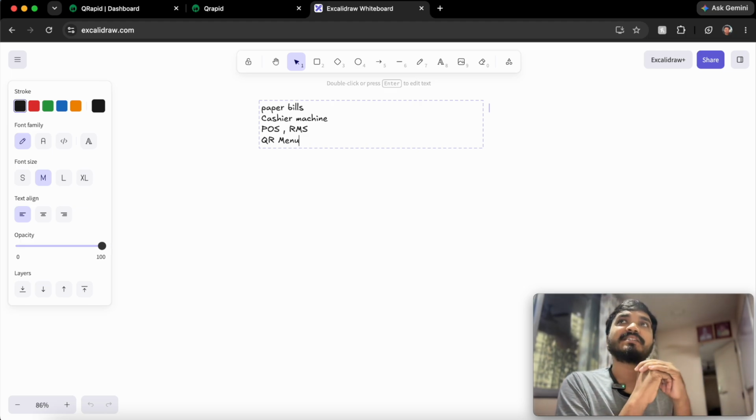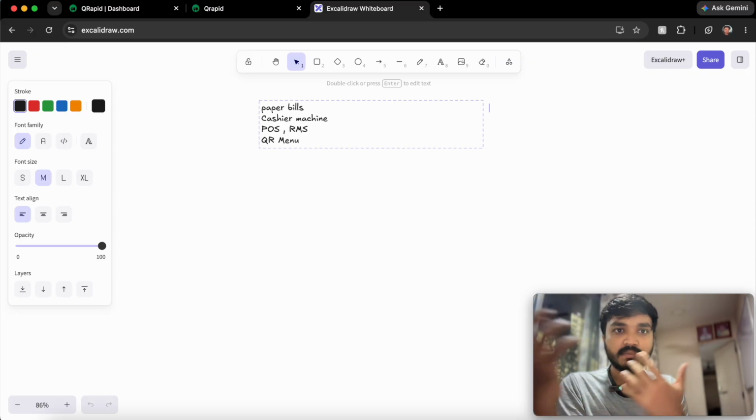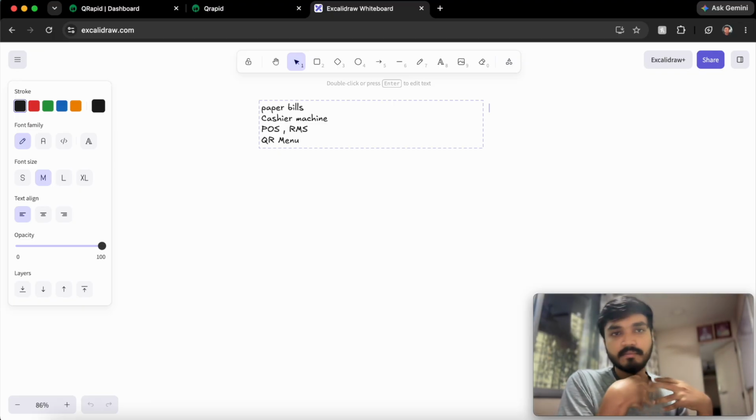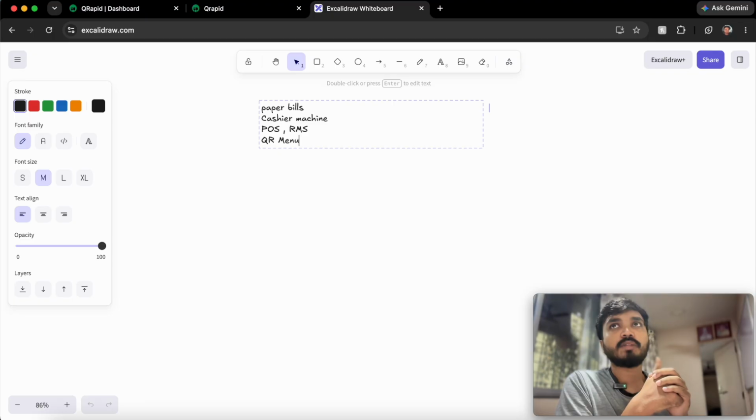Right? But that was not the case in Mumbai. Mumbai is also a tier one city, or to be precise, the financial capital of India. But still, in Mumbai, very few restaurants were having this technology. And I am a resident of Mumbai, so that's why we thought we should be the pioneer of QR menu in Mumbai.